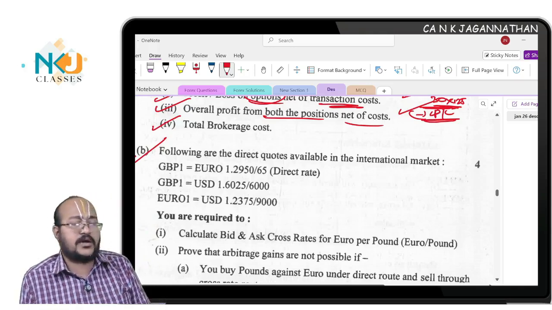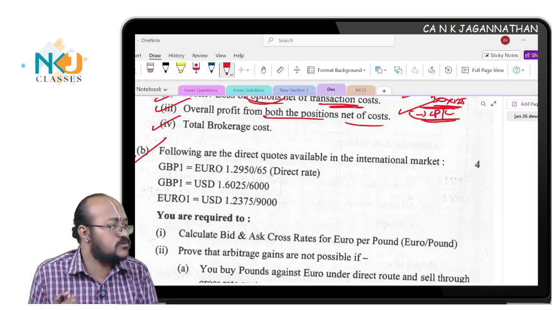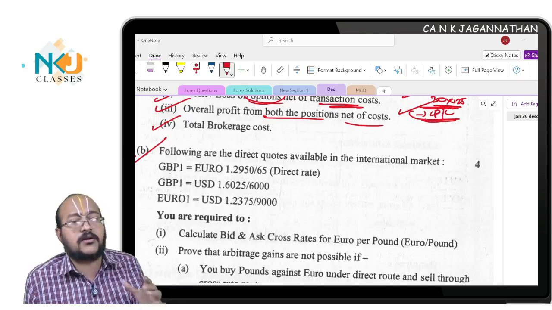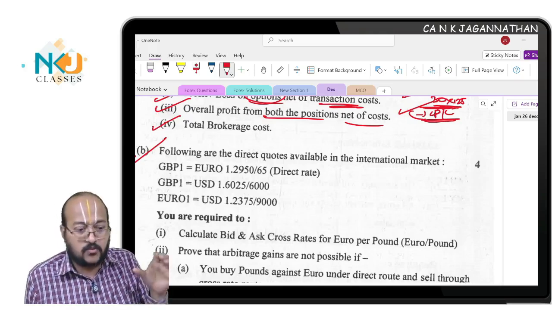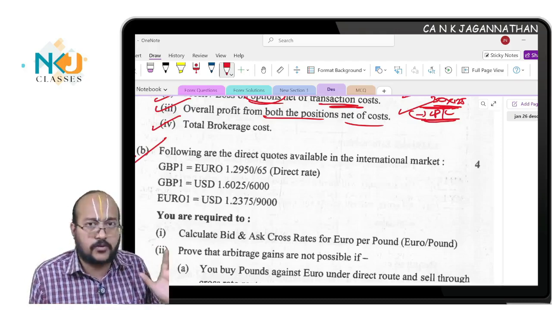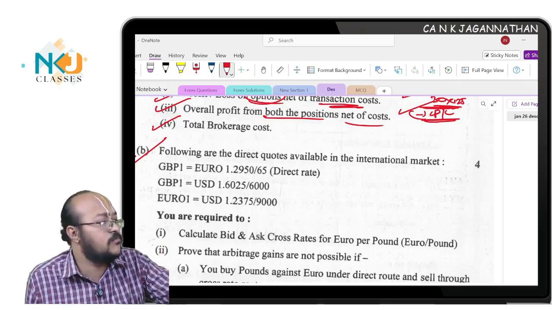So I think if you have done it well, no issues, but no worry. Okay, everyone, see, if one question is new or difficult, everyone would have felt the same. It's not only a few students. Okay, all over India, all the students will have the same difficulty to answer it. So paper correction will be a little more lenient, I believe.